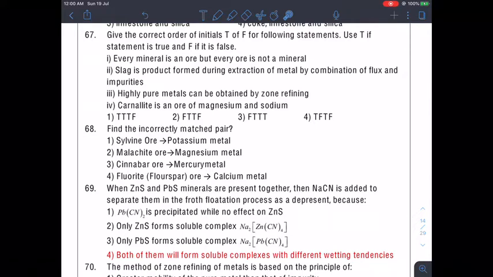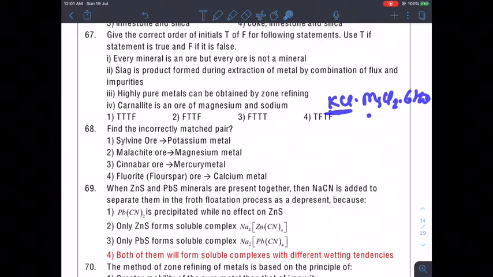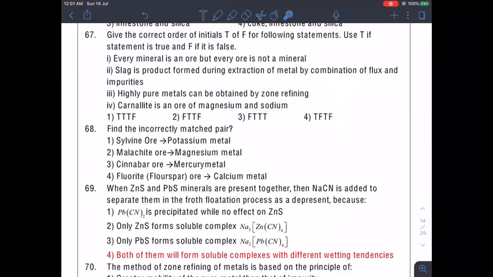The carnallite formula is KCl dot MgCl2 dot 6H2O. So this is the ore of potassium and magnesium, not that of sodium and magnesium. So the fourth is actually wrong. The correct answer would be 2 only.